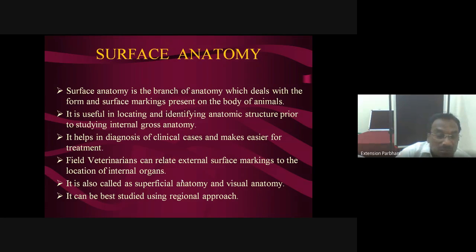It can be best studied by using a regional approach. Again, it is routine nowadays; our syllabus has changed. We are studying all these topics region wise: head region, neck region, thorax, abdomen, like that. This is all about surface anatomy, meaning from the surface view we have to approach the animal for treatment.